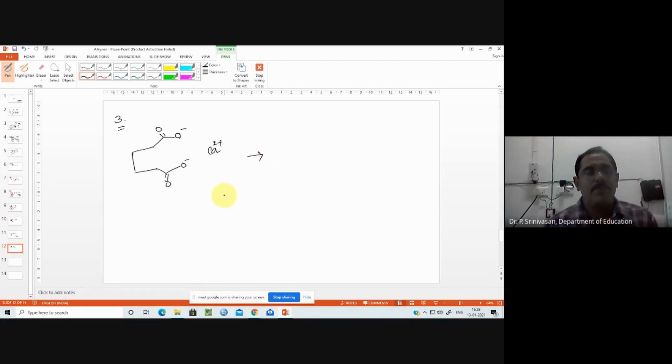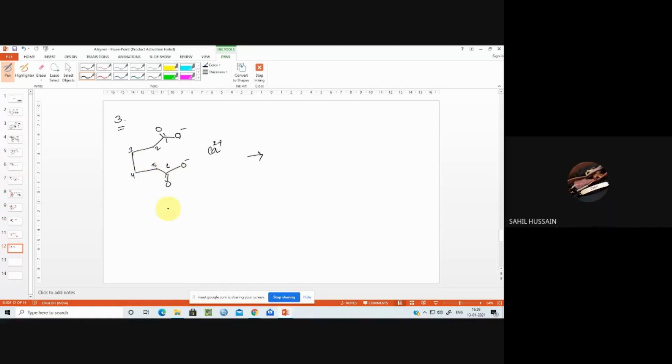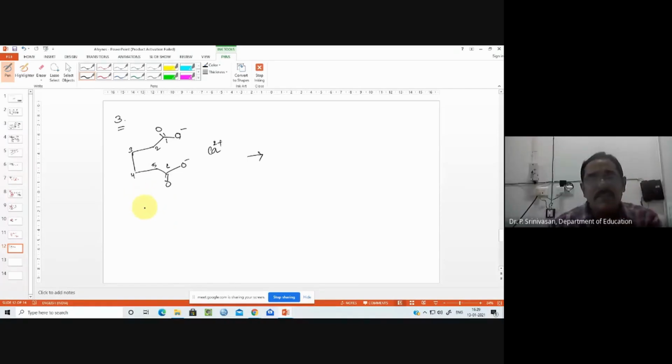So can you name these compounds? How many carbon atoms? So it's like the previous one. 1, 2, 6. Yes, 6 carbon atoms. How many acid groups are there? 2, sir. So it is hexanedioic acid, common name adipic acid.